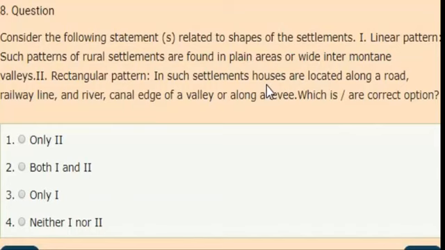In such settlements, houses are located along a road, railway line, river, canal, edge of a valley or along a levee. Which of these statements are correct? Options are only second, both 1 and 2, only 1, neither 1 nor 2. Correct answer is option 4. Neither 1 nor second statement is correct.